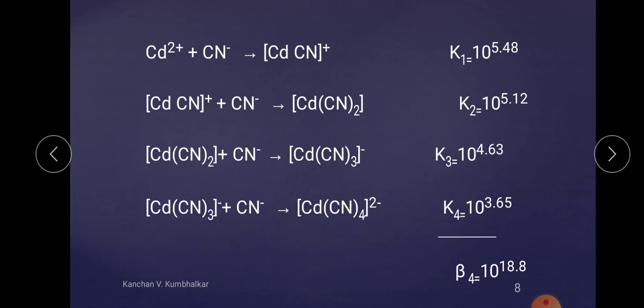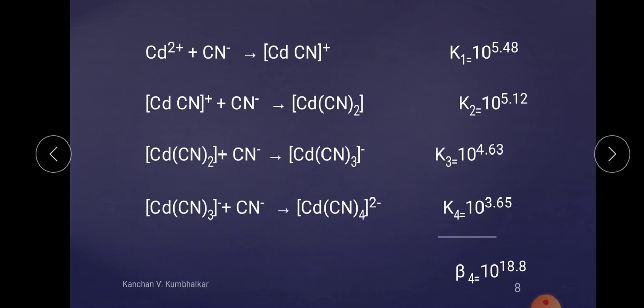In case of complexes of charged ligands, the more important factors responsible for the steady decrease are statistical, steric hindrance and Coulombic factors. So these are the three important factors in the case of charged ligands.